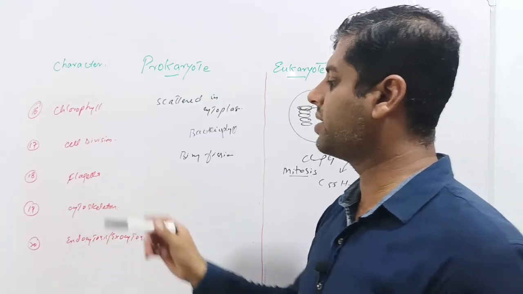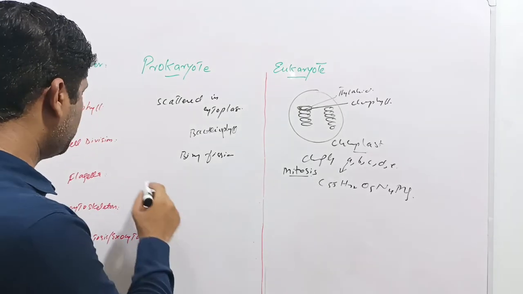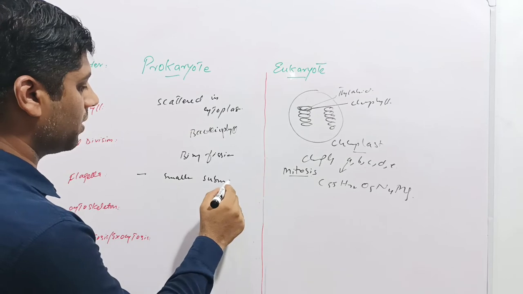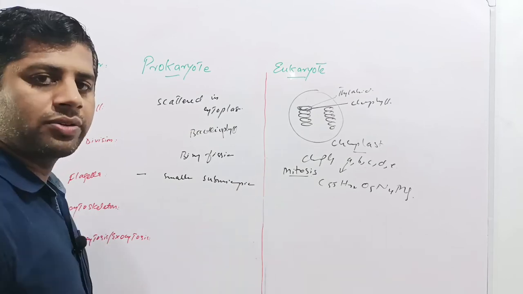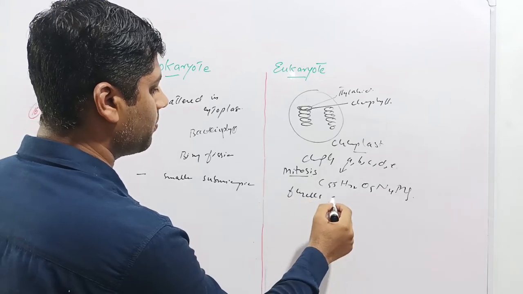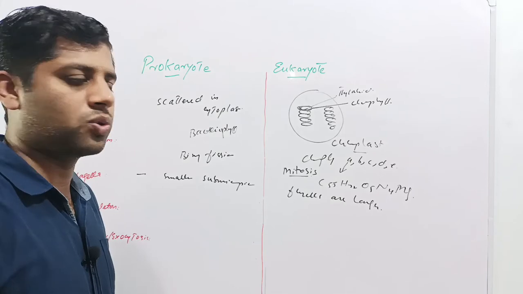The difference lies in the flagella. Flagella is a locomotory organ made up of flagellin protein. In prokaryotes, it is smaller and even submicroscopic, while in case of eukaryotes, the cells containing flagella, the flagella are larger and microscopic, can be seen through a microscope.